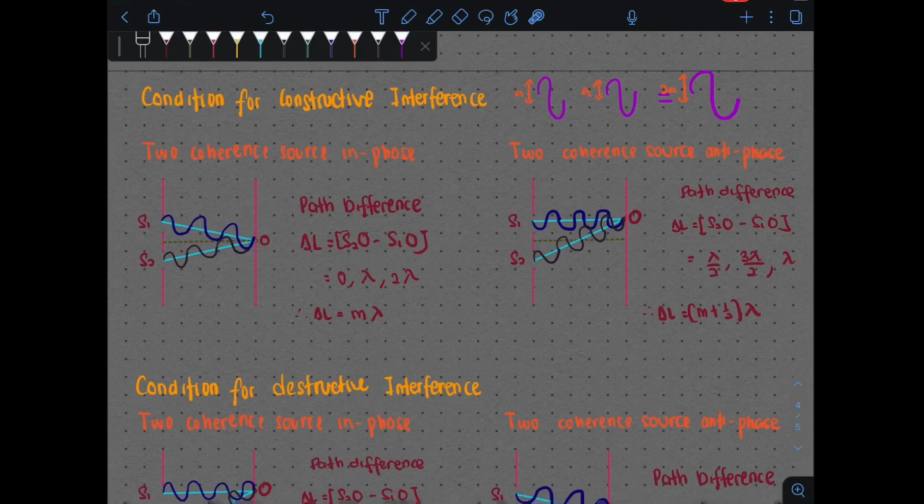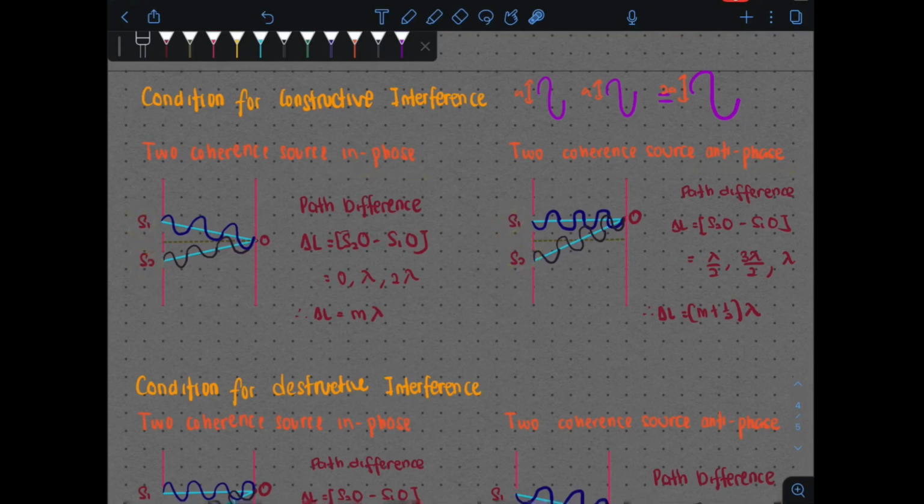So, kalau kita tengok dalam constructive interference, kita ada 2 jenis, iaitu the coherent source kita can be in phase ataupun the source that we have can be anti-phase. So, as we know, we have slit here. The slit here is going to have 2 different sources, S1 dan juga S2. The S1 and S2 can be either in phase ataupun anti-phase.